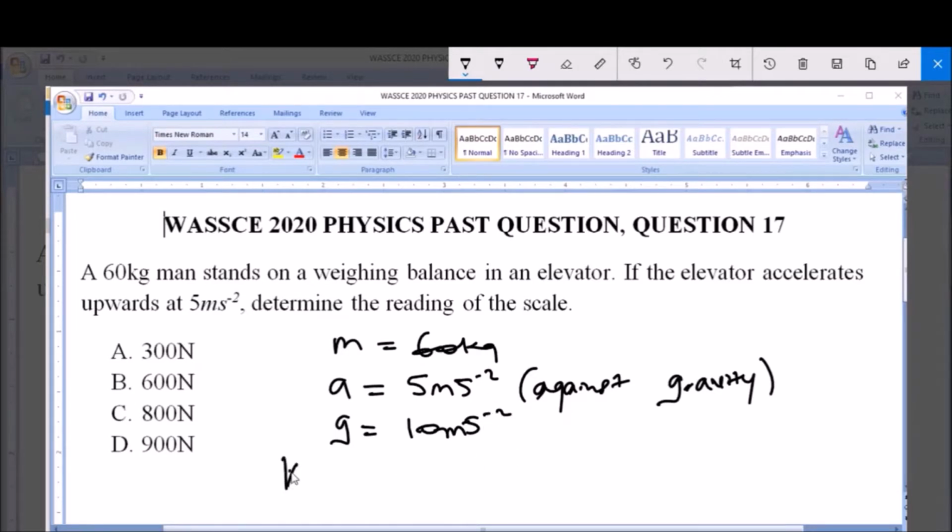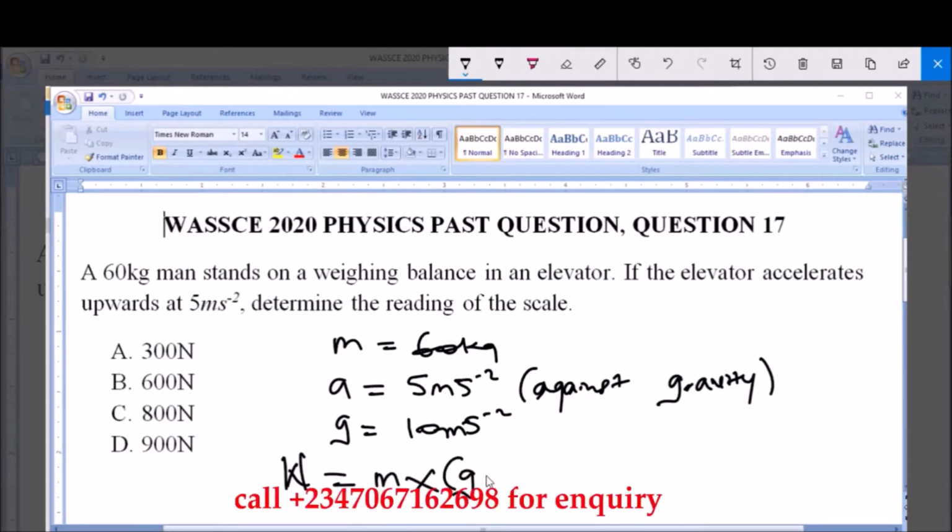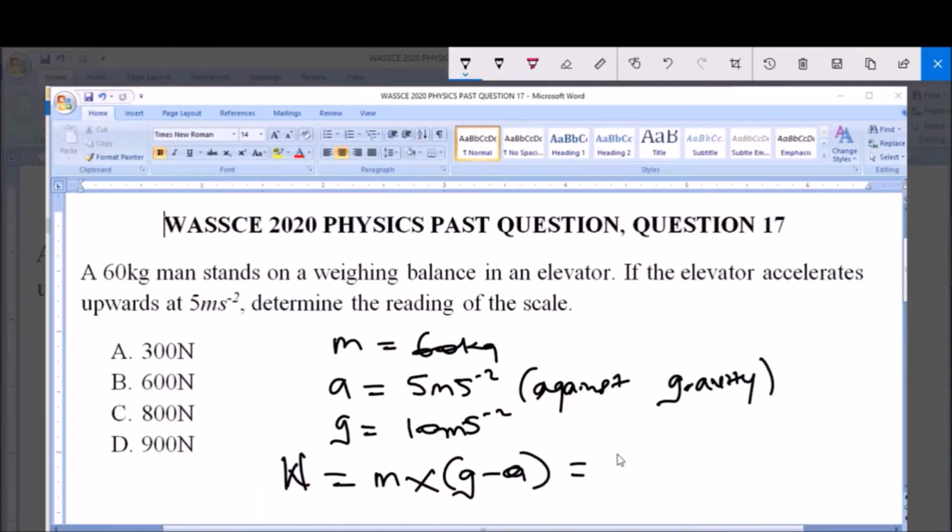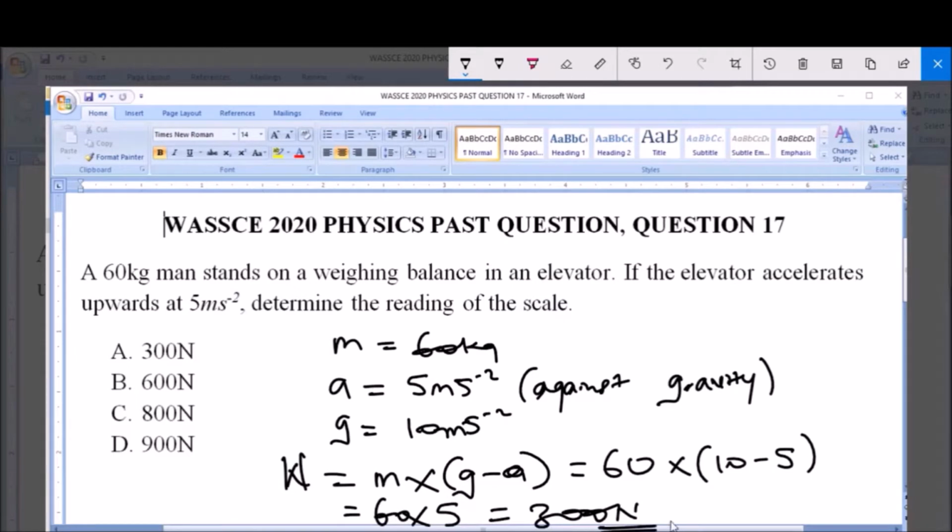So the weight of the man, or the reading of the scale, is equal to the mass multiplied by the acceleration due to gravity minus the acceleration of the elevator, and this is equal to 60 multiplied by 10 minus 5, which is 60 multiplied by 5, which is equal to 300 Newton. So the weight of this man is 300 Newton, and that is option A.